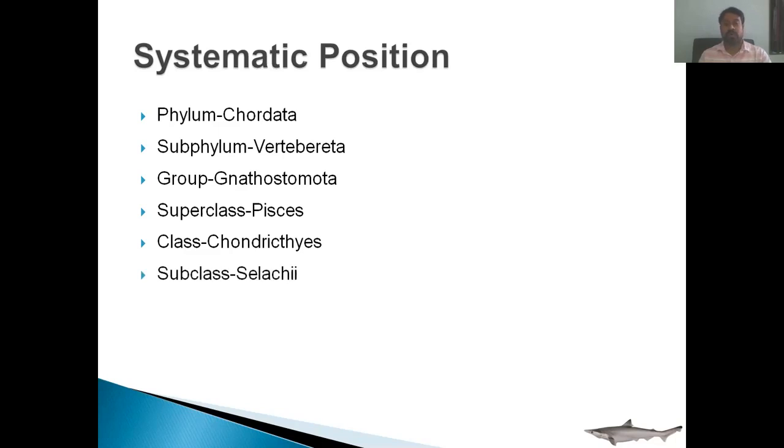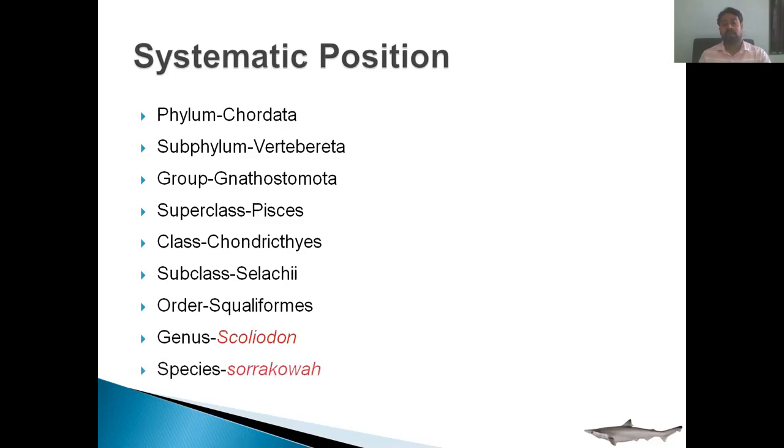Then class Chondrichthyes. In fishes there are two classes. One is the bony fish, Osteichthyes, and the second is the cartilaginous fish, Chondrichthyes. So Scoliodon belongs to Chondrichthyes, meaning cartilaginous fishes. They have an endoskeleton made up of cartilage, which makes the body flexible. Subclass Selachii, where the skin of the fishes is covered by placoid scales.